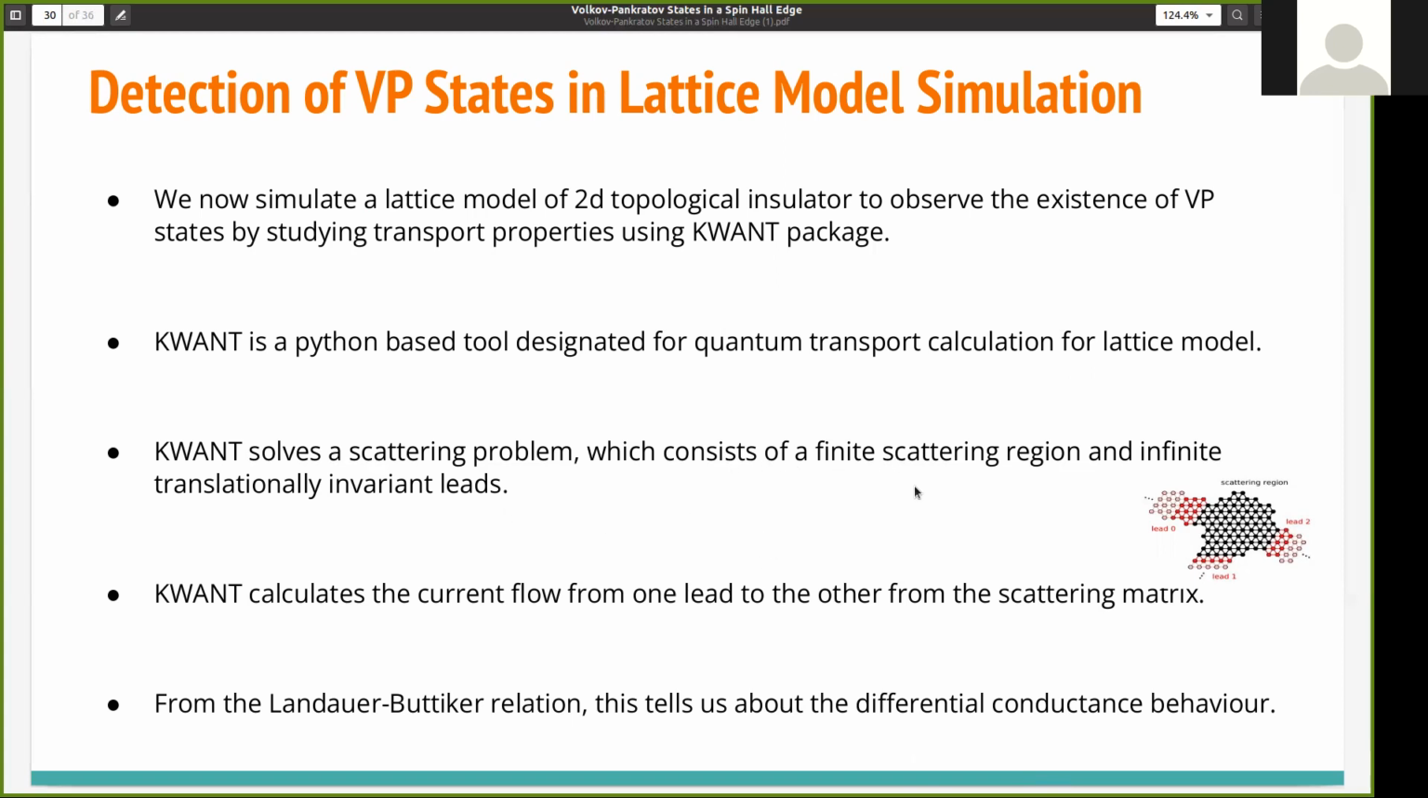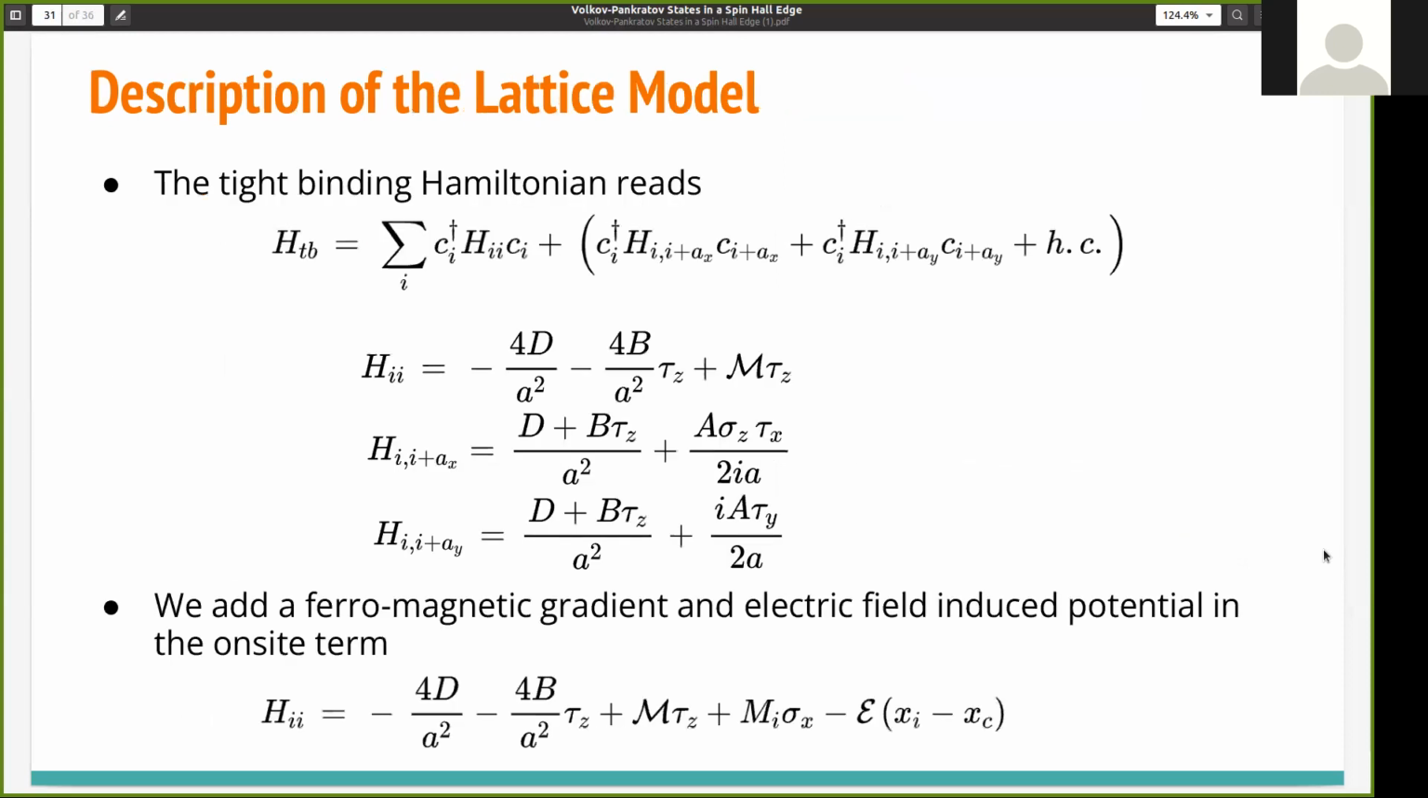It consists of a finite scattering region and infinite transmission leads. You can see in the diagram, this black region is the scattering region, and the red regions are the leads. So Kwant measures current flow from one lead to another, and it calculates the scattering matrix. From the Landauer-Büttiker relation, this tells us about the differential conductance behavior.